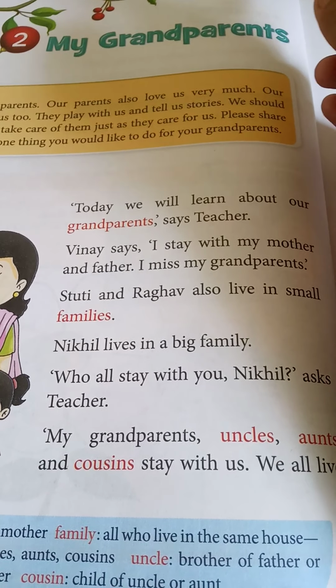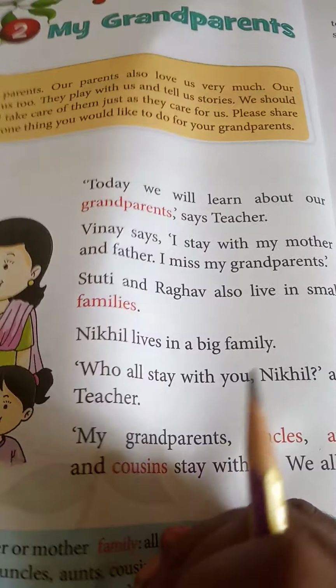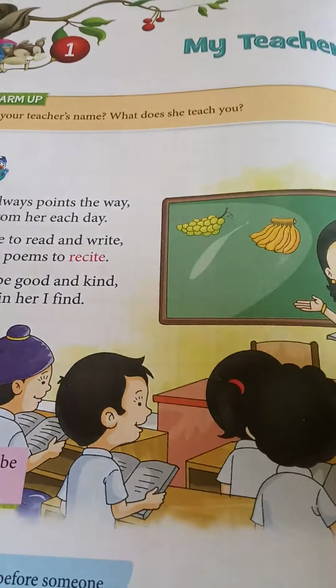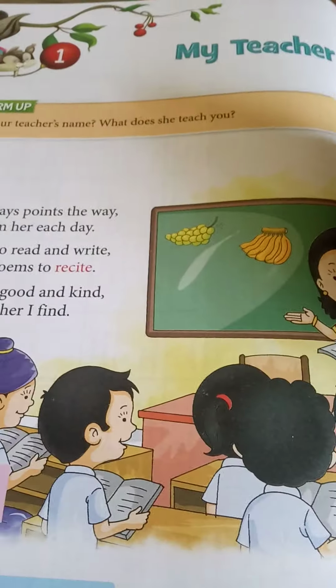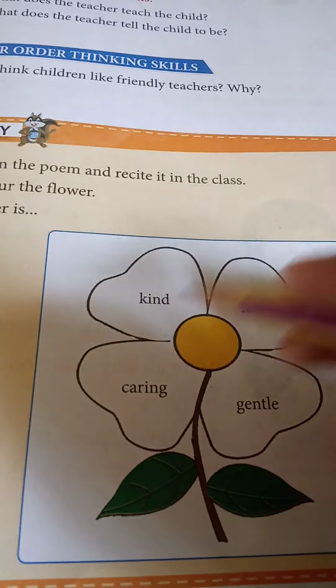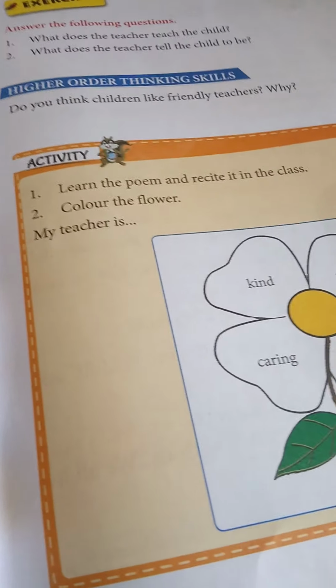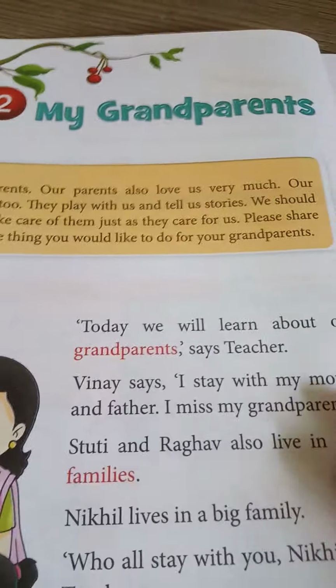Now let's revise what we have learned in the previous lesson. Yes, we have learned the poem. The name of the poem is My Teacher. We learned this poem in the last video, and we even did this exercise. I gave you homework to color this flower, and we did it in the last video. Now we are going to learn the second lesson, My Grandparents.